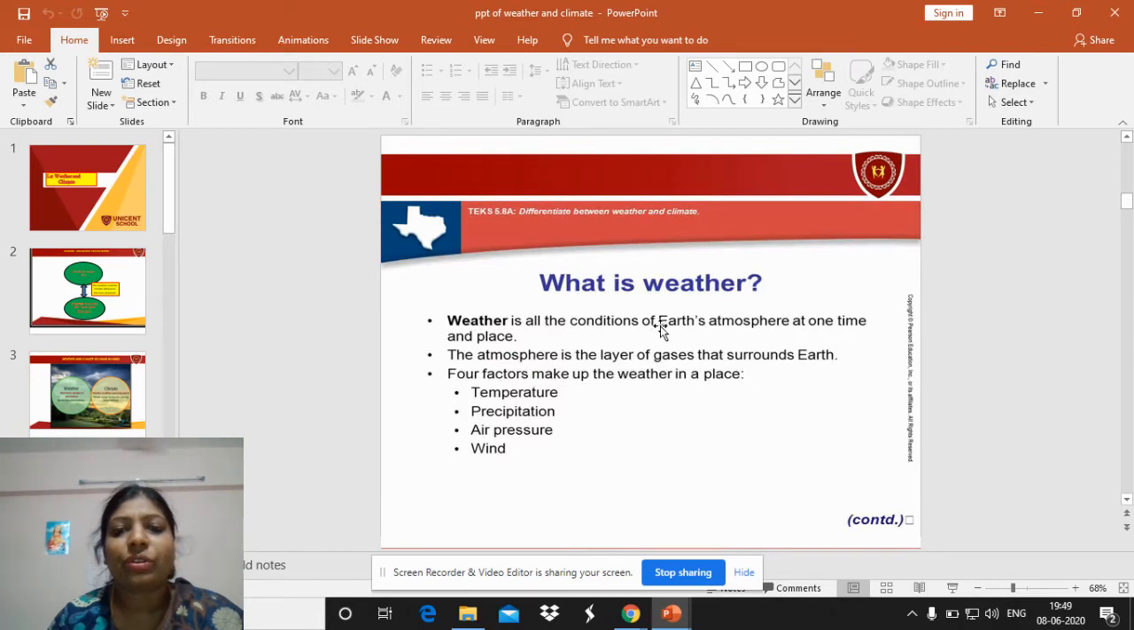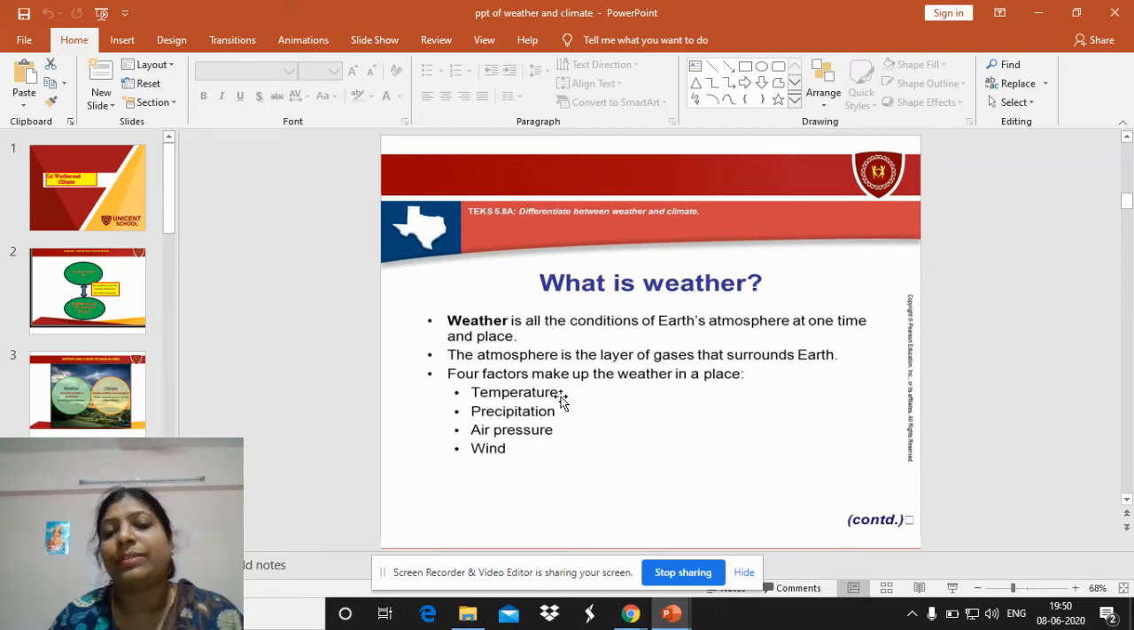The next slide talks about what weather actually is. Weather is all the conditions of Earth's atmosphere at one time and place. The atmosphere is the layer of gases that surrounds the Earth. So here the atmospheric pressure, the rainfall, the wind or air pressure, the humidity, and the temperature are all different factors which change the weather for a day.